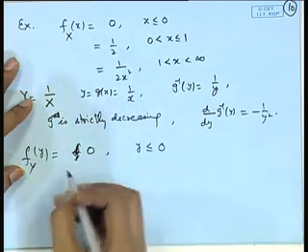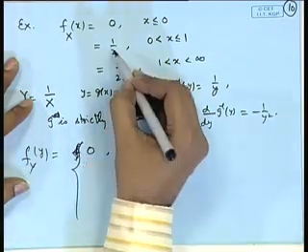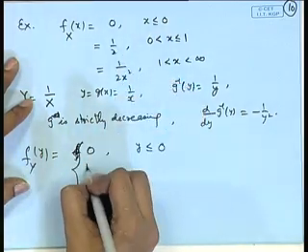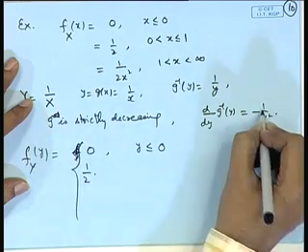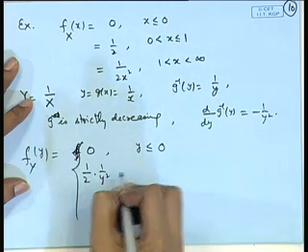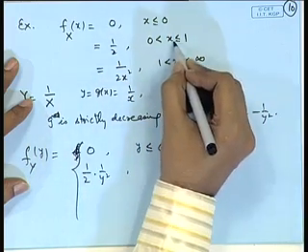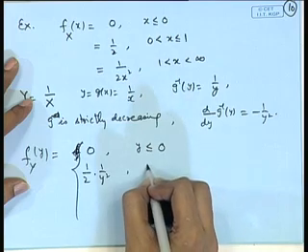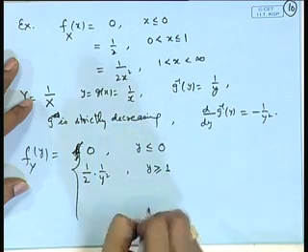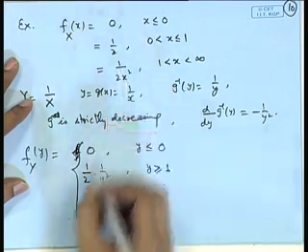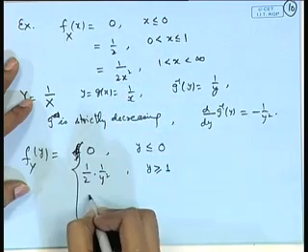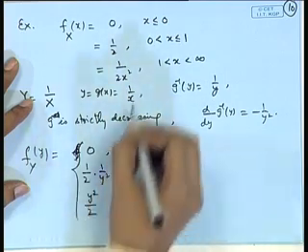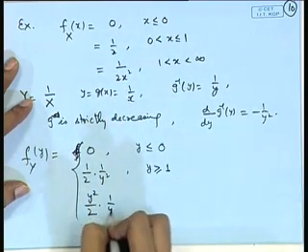So, when it is half, this remains half multiplied by 1 by y square. Now, the range 0 less than x less than 1 is translated to y is greater than or equal to 1, and in the third region it is y square by 2 multiplied by 1 by y square.